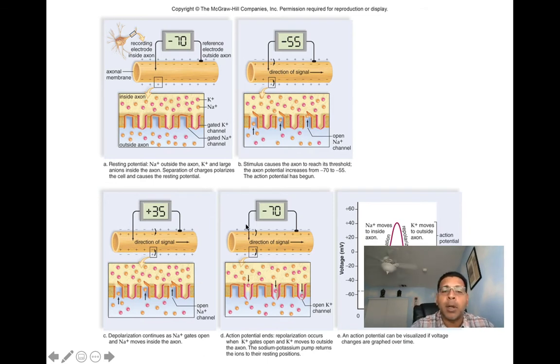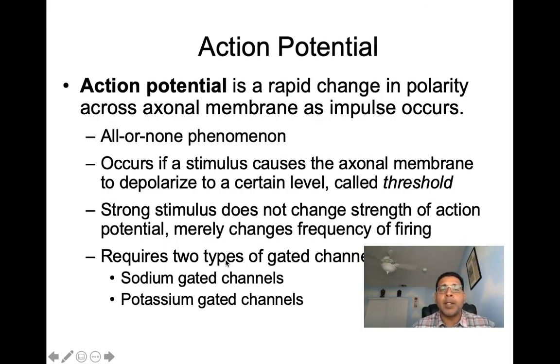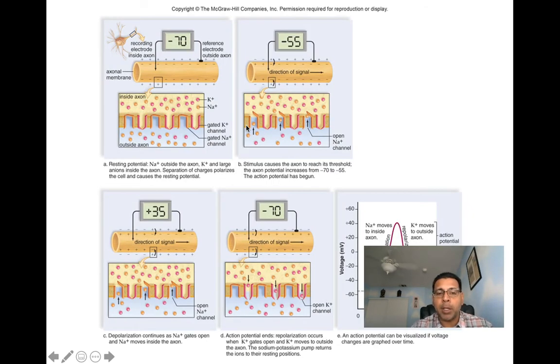So let's talk more then about action potentials. When we talk action potentials, they're going to be a rapid change in the polarity across the axonal membrane as an impulse occurs. So if we go back to this picture, here in this bottom picture where you have the graphic depiction, you can see they're showing you the cell in the resting state, it's at minus 70 millivolts. And if an impulse comes in, if it's strong enough, it can take us to threshold, where then an action potential will be generated.